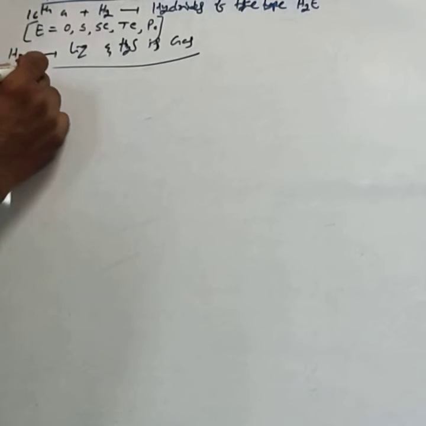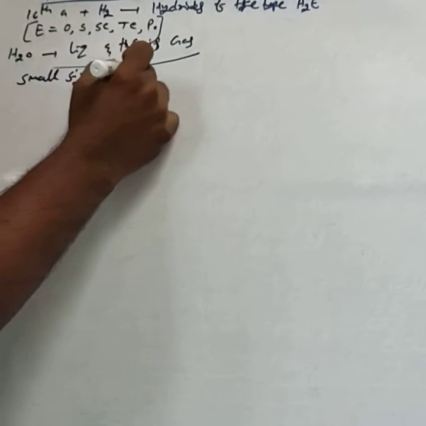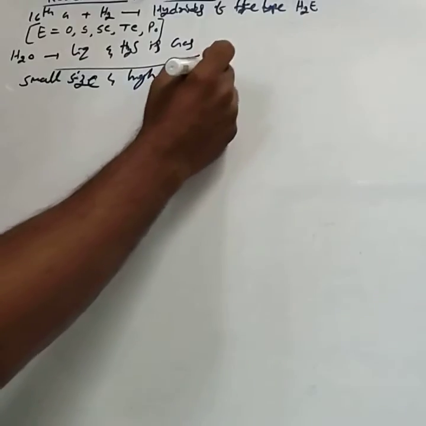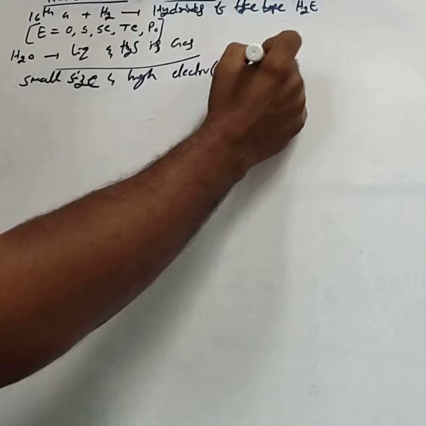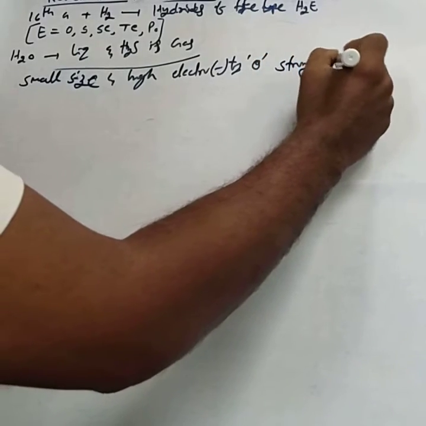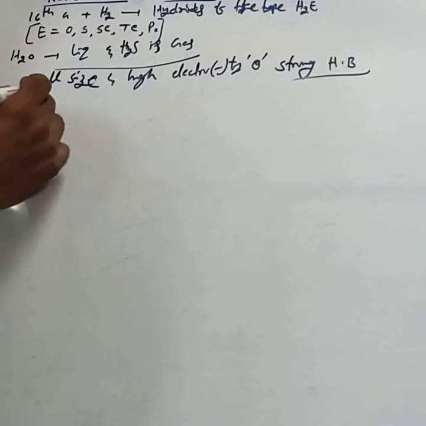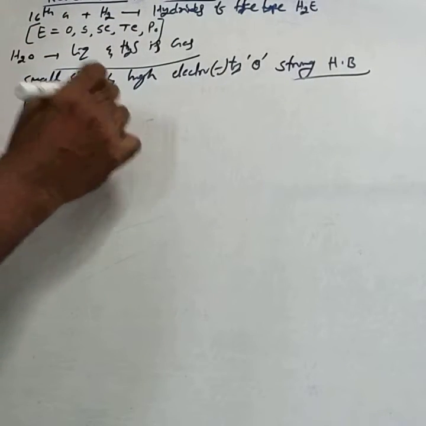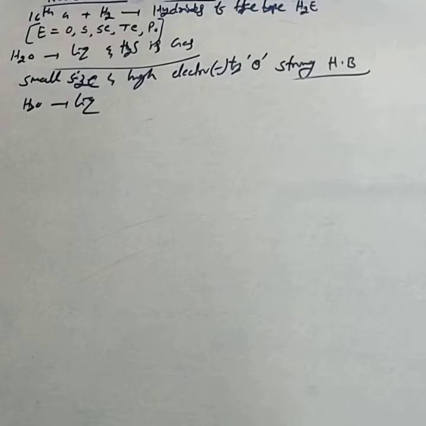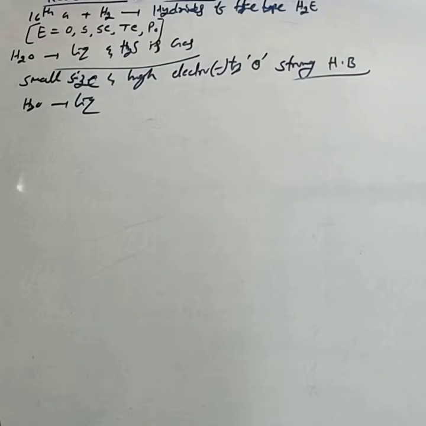The main reason is the small size and high electronegativity of oxygen. Due to small size and high electronegativity of oxygen, it forms strong intermolecular hydrogen bonding. Hence, water exists in a liquid state. Such hydrogen bonding does not take place in H2S, hence H2S is a gas.